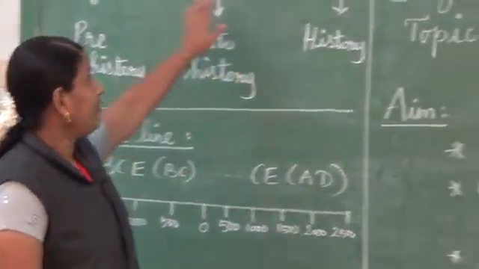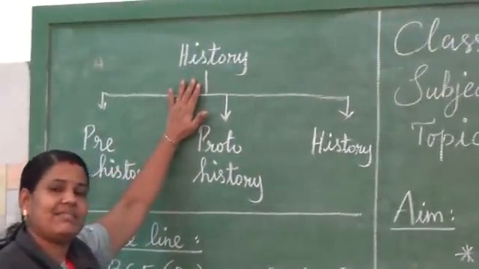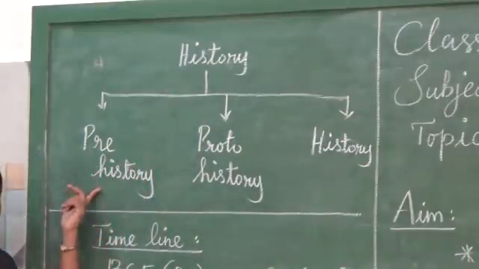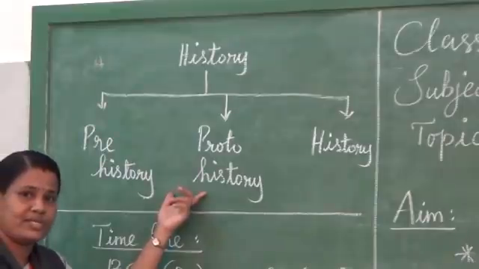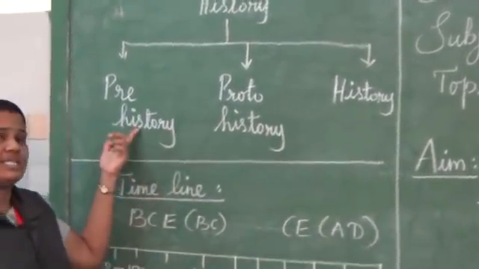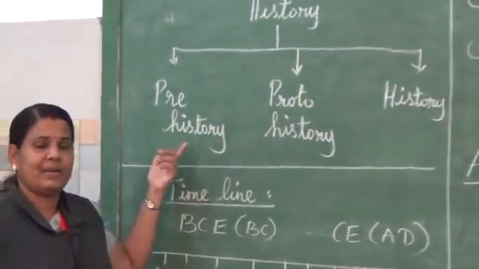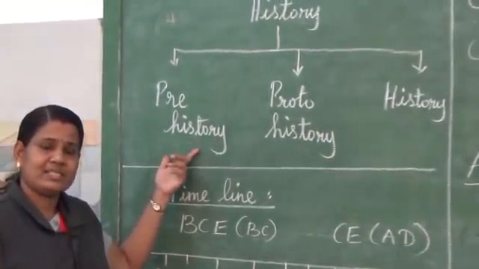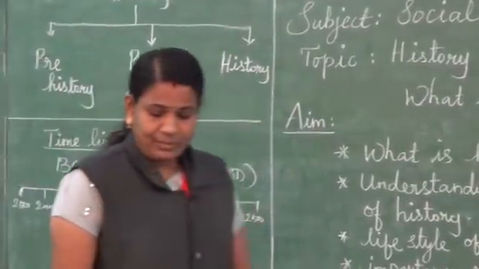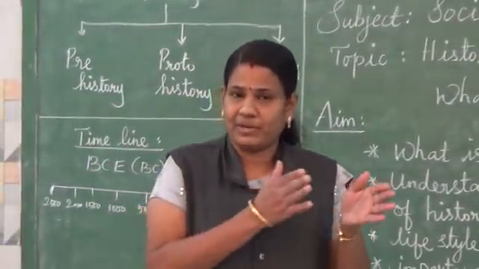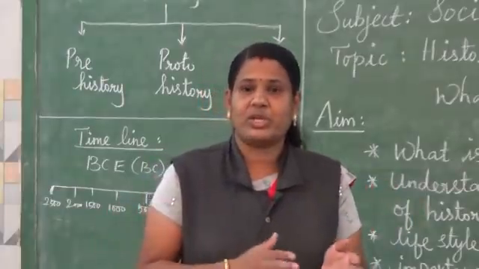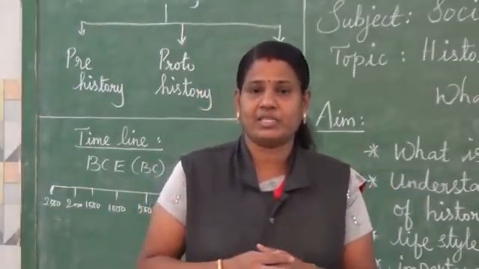Next, history is divided into 3. First one is prehistory. Second one is proto-history. Third one is history. First, what is prehistory? It's very important. Prehistory means the period between the uses of stone tools and the invention of writing activities.